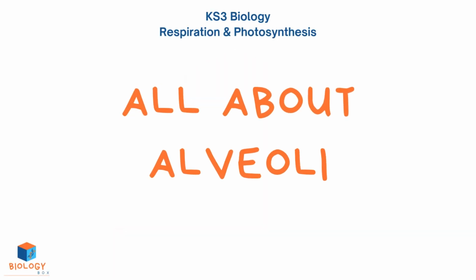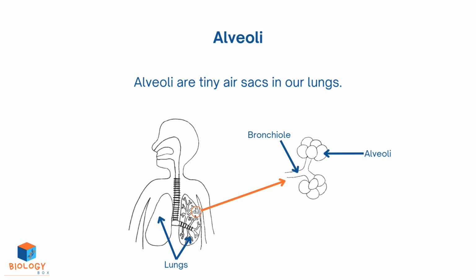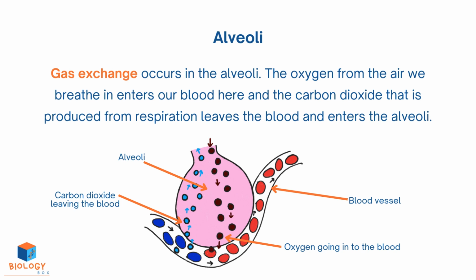All about alveoli. Alveoli are tiny air sacs in our lungs. Gas exchange occurs in the alveoli. The oxygen from the air we breathe in enters our blood here, and the carbon dioxide that is produced from respiration leaves the blood and enters the alveoli.